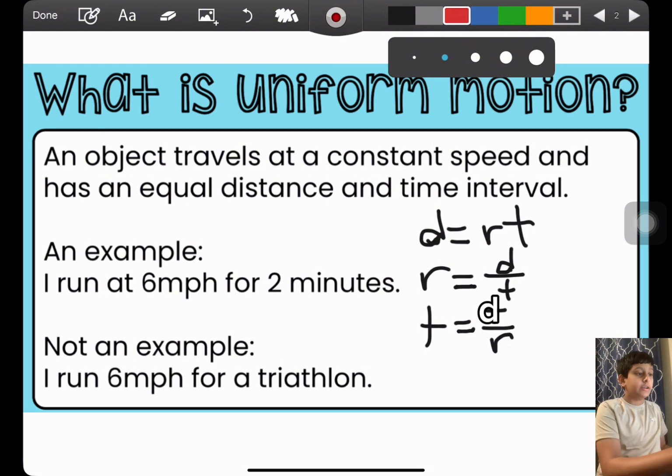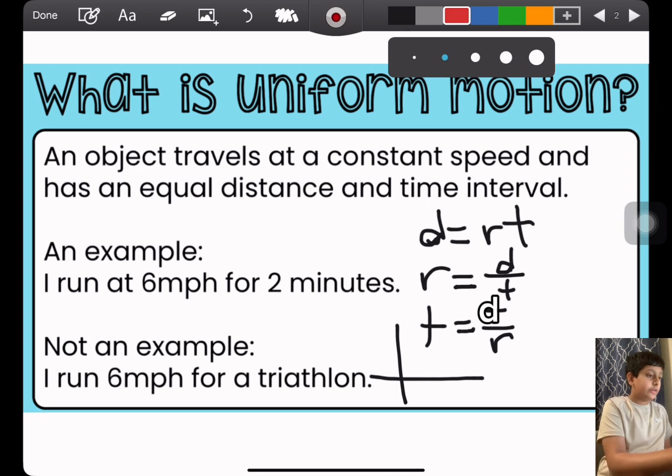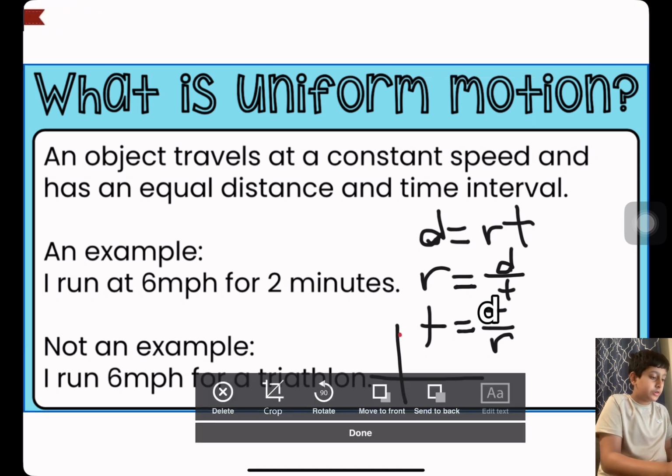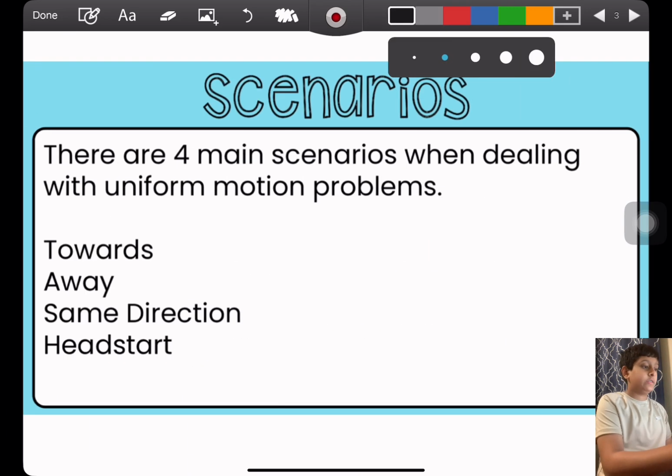You're slowly going to decrease in speed. If you draw that on a graph, you're going to start at 6 miles per hour. You're doing good, but eventually you're going to start to drop down. It's pretty much impossible to keep a consistent rate on a triathlon.